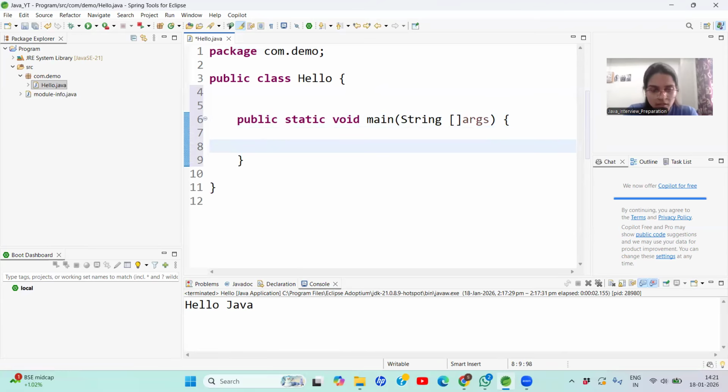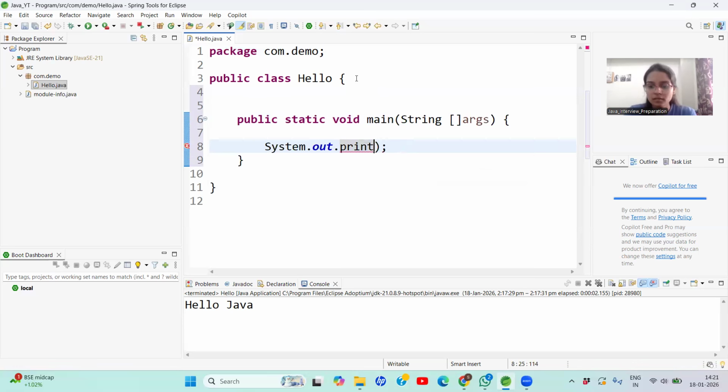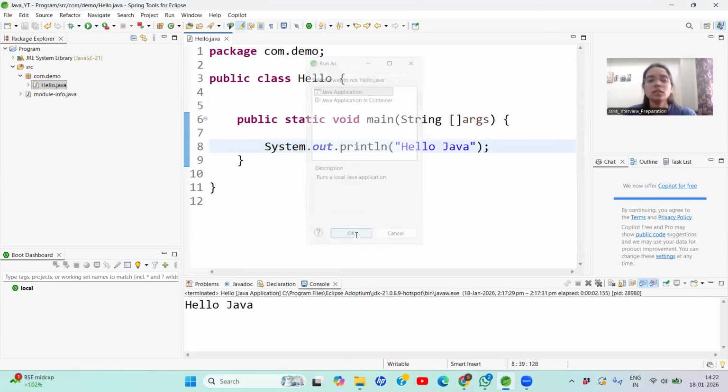That is System.out.println. In that function, I'm going to write whatever I want to print, like "Hello Java". Let me save this file and run it as a Java application. So if you see here, we got the output Hello Java.